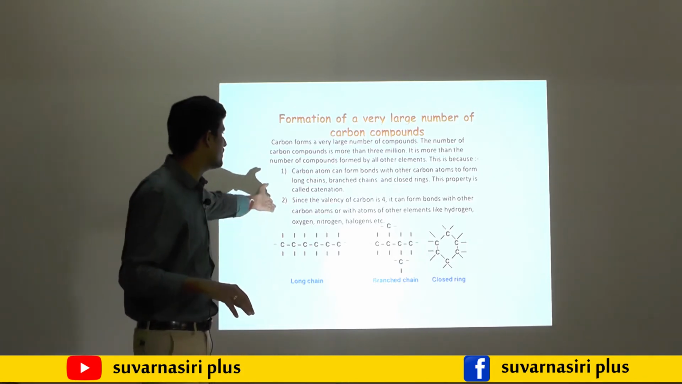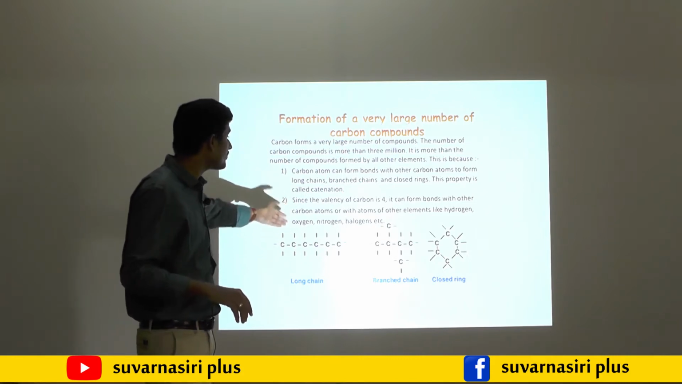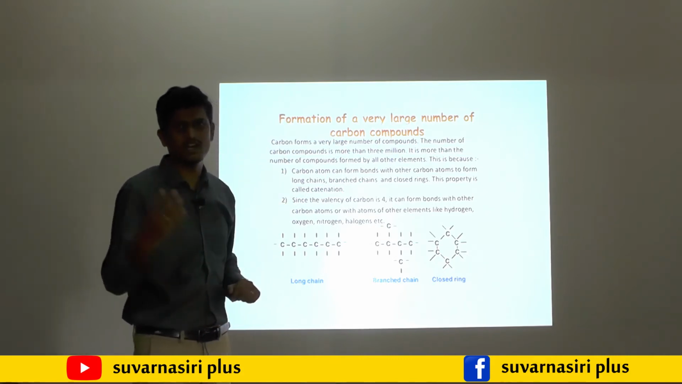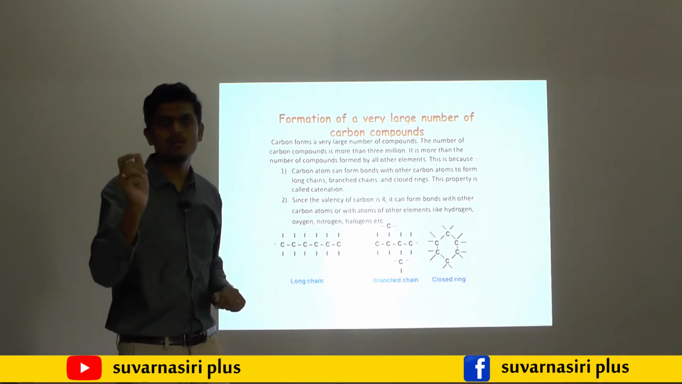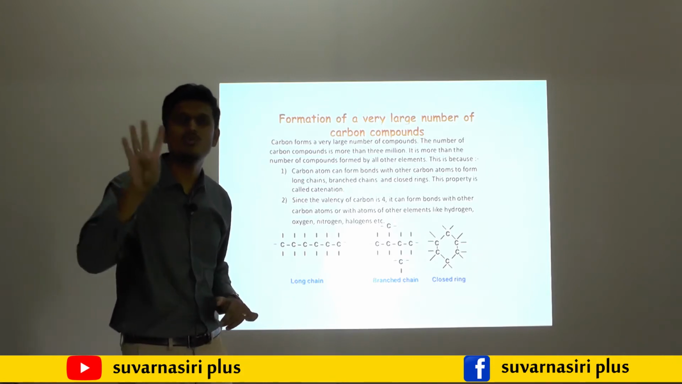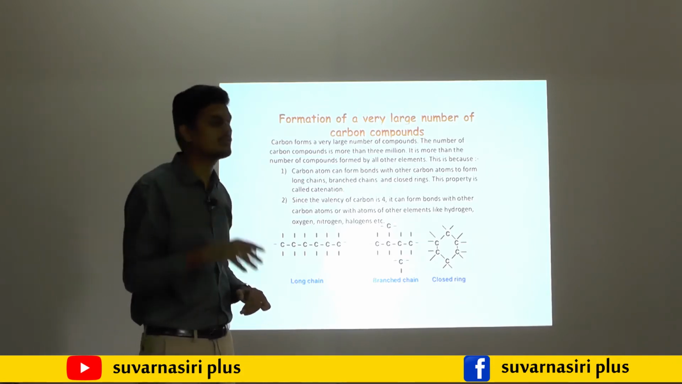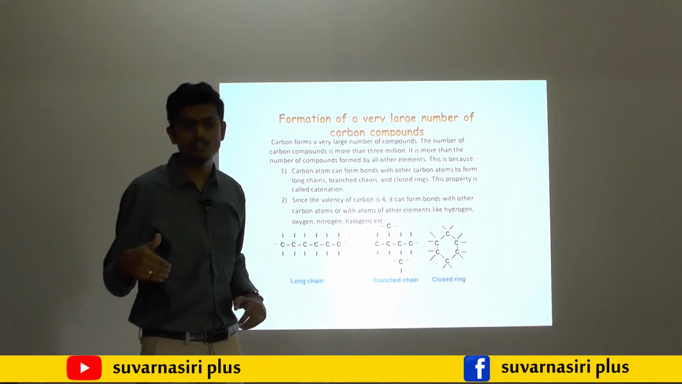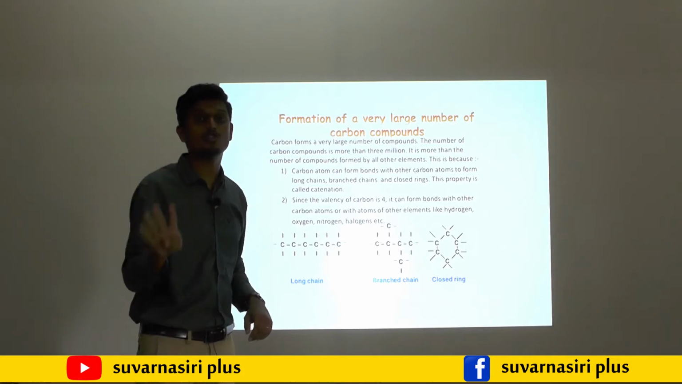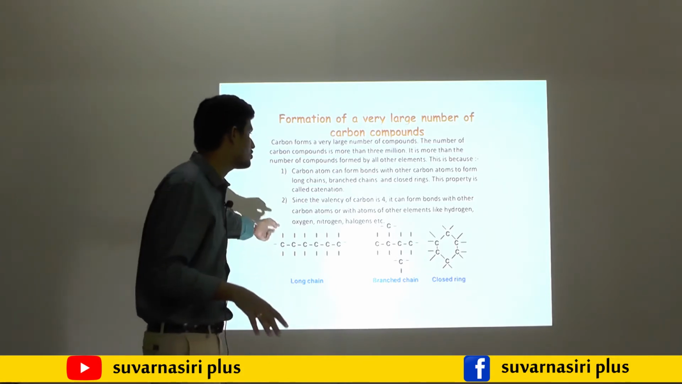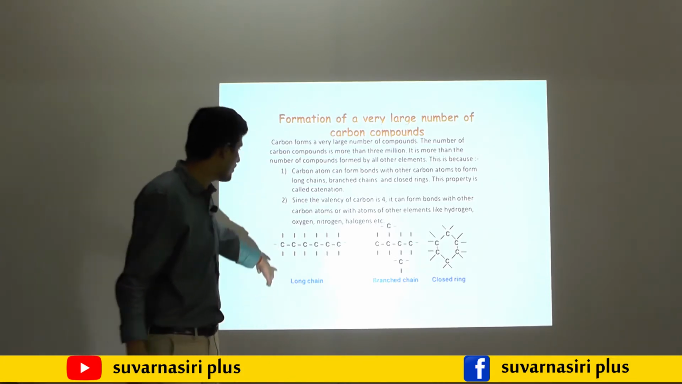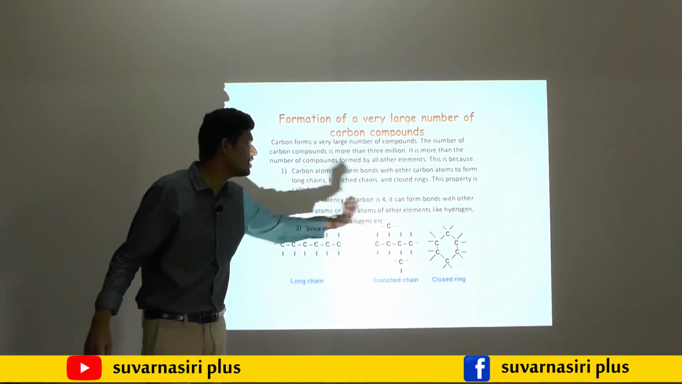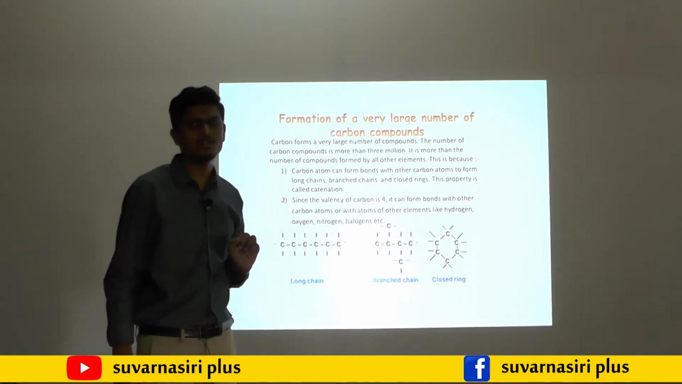So here the second property is tetravalency. Tetra means 4. The carbon has the ability to form 4 covalent bonds, that is called 4 strong covalent bonds. Even silicon also forms 4 covalent bonds, but carbon forms 4 strong covalent bonds. That is also one of the special properties. You may observe long chain, branched chain, closed chain. So like that things are there.